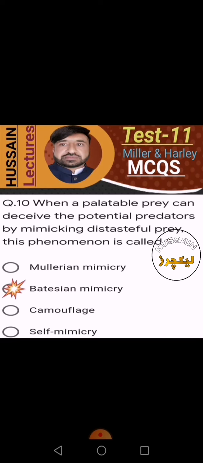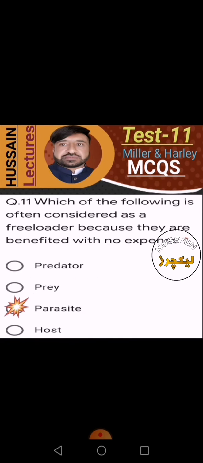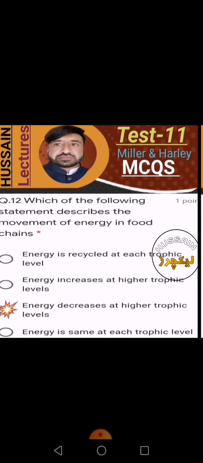When a palatable prey can deceive potential predators by mimicking distasteful prey, this phenomenon is called Mullerian mimicry, no; Batesian mimicry, yes. Batesian mimicry is the correct option. Which of the following is often considered a freeloader because it benefits with no expense? Predator, no; prey, no; host, no; parasite, yes.